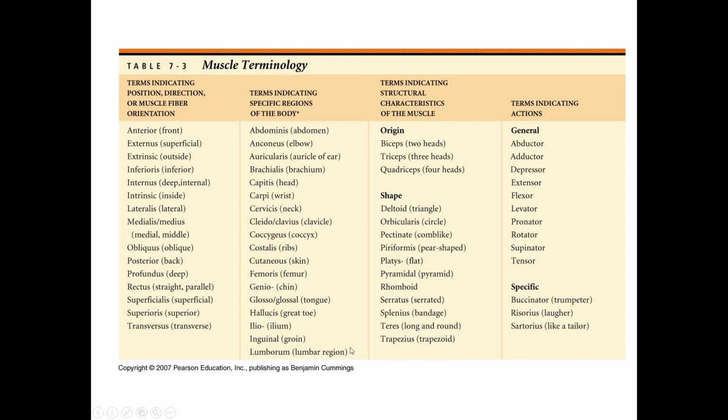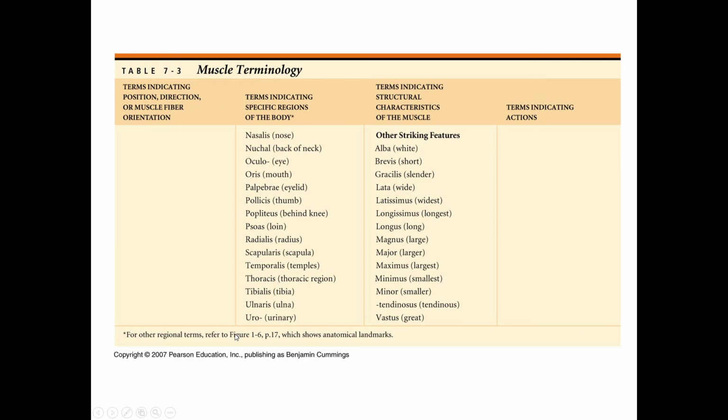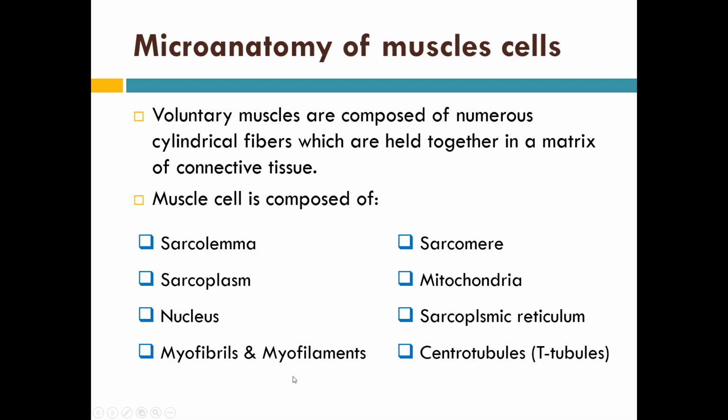So these are the different types of muscle names that you will learn in anatomy, but they have a background. Now the microanatomy of the muscle cell will be in the next class, where we will learn about the microanatomy of the muscle cells. So until then, take care.